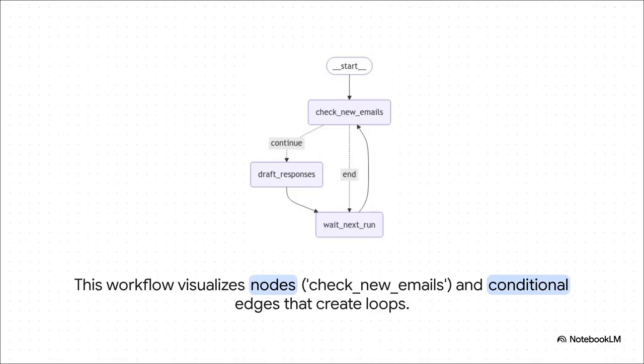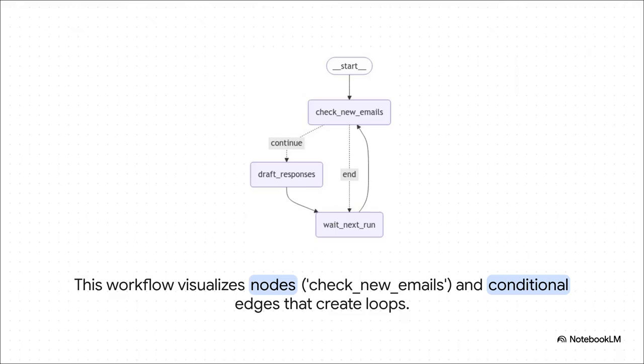Now, let's see how all those pieces, the state, nodes, and edges, come together. In this little workflow here, you've got a node called check_new_emails. And see those connections? Those are the conditional edges. If it finds new emails, the edge says continue and sends it over to another node to draft replies.